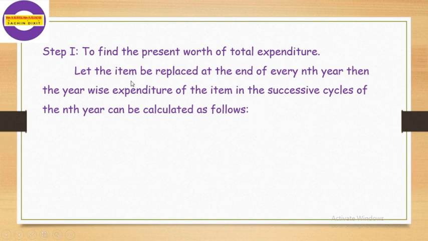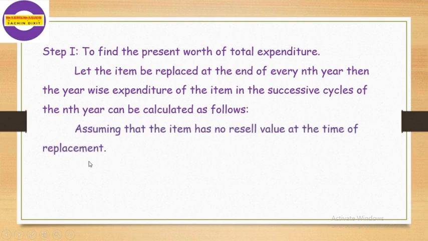Here we suppose the items are replaced after n years, and we have to count infinite expenditures of this item in successive cycles of n years, and that we have to first calculate. Assuming that the item has no resale value at the time of replacement, that is most important here. Resale value, here we assume that there is no resale value at the time of replacement.